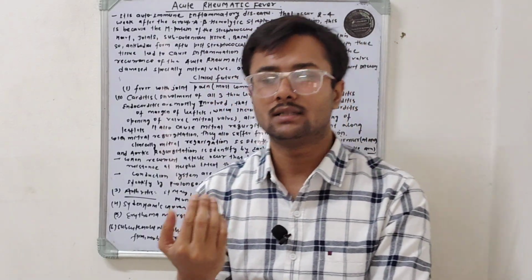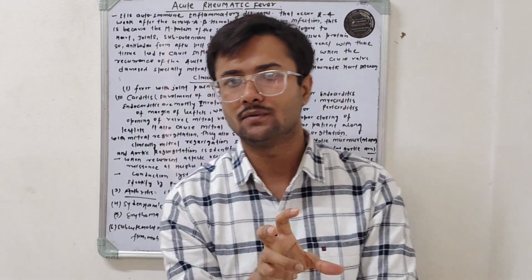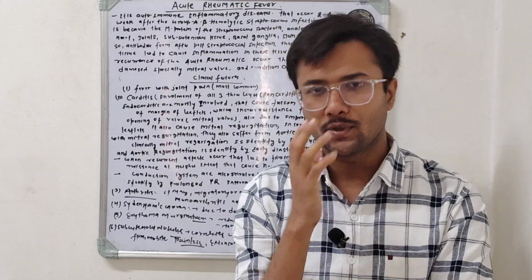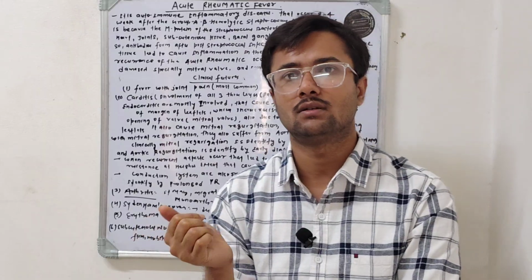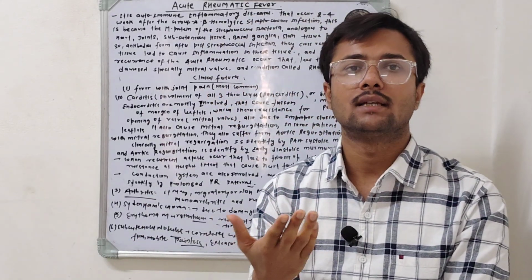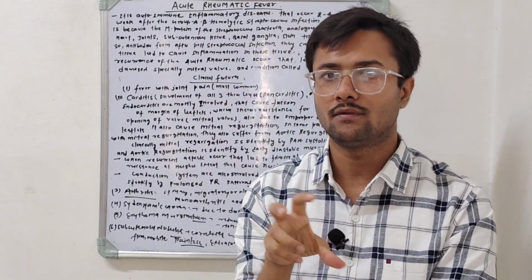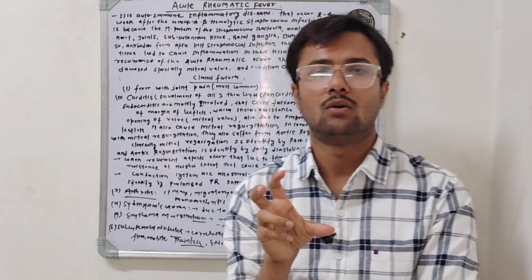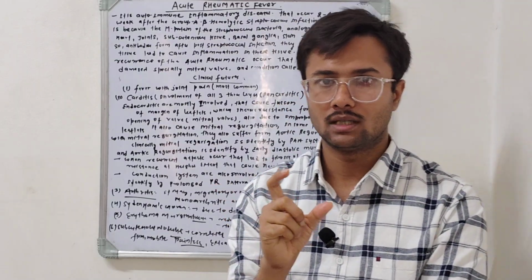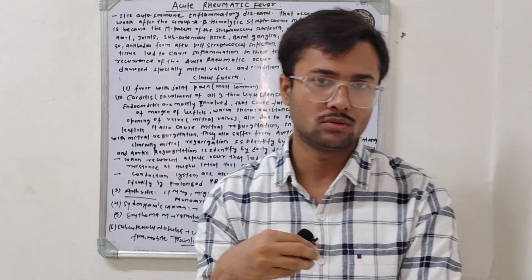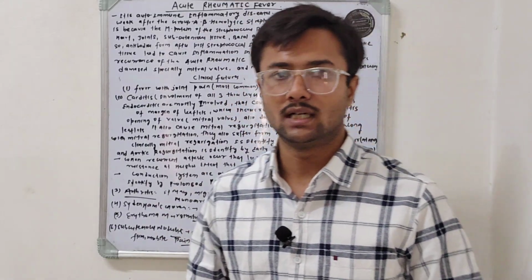What are the other features? The other feature is the formation of subcutaneous nodules, and these subcutaneous nodules are painless and present on the extensor surface of the joints. Next clinical manifestation at the level of the skin, and what is the clinical manifestation? The formation of erythema marginatum or a hypopigmented lesion. So this erythema marginatum or hypopigmented lesion is due to involvement at the level of the skin. So these are all the clinical features of acute rheumatic fever.